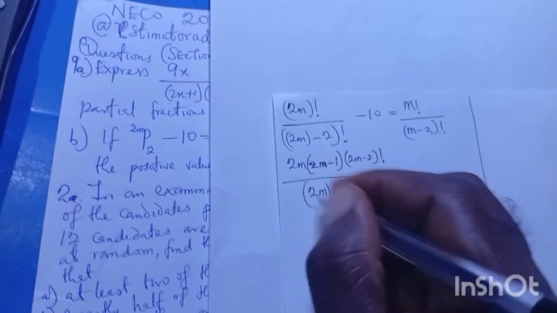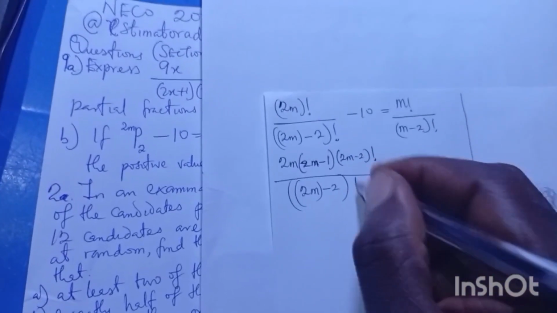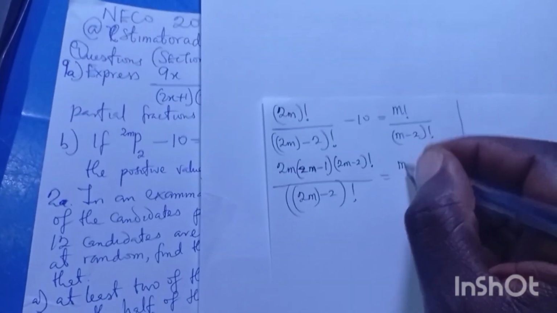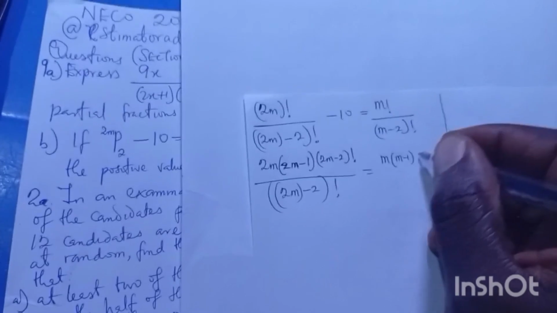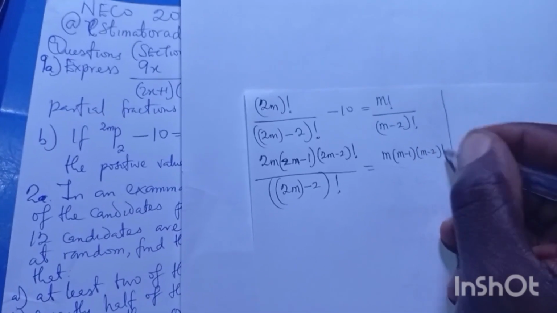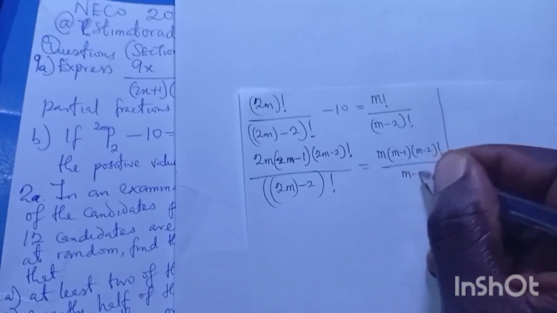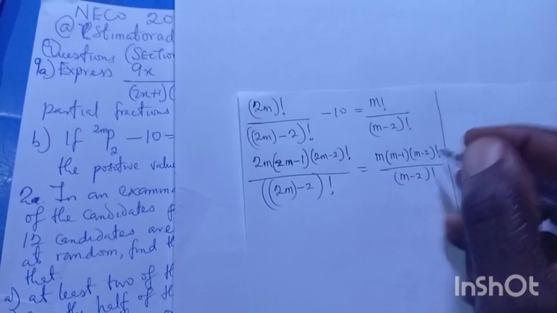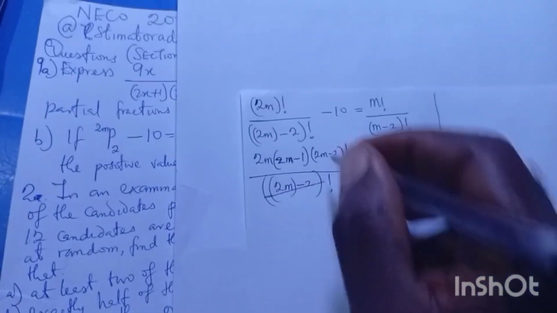And here we have cancelled the same thing, m minus 1, m minus 2 factorial. So this will cancel this, this will cancel this.